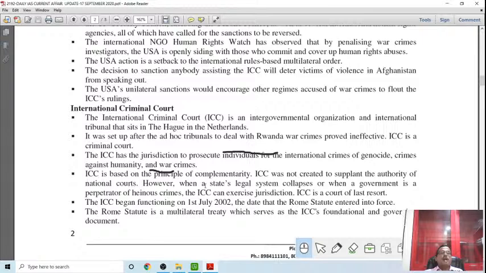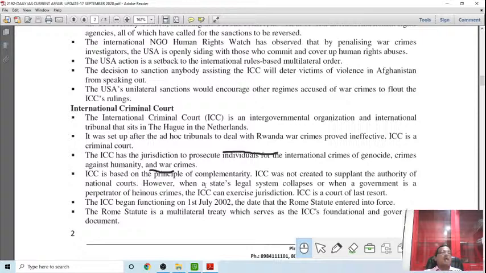It was set up because the ad hoc tribunal to deal with Rwanda war crimes proved ineffective. ICC has jurisdiction to prosecute individuals for the international crimes of genocide, mass killing, crimes against humanity and war crimes. ICC is based on the principle of complementarity. ICC was not created to supplant the authority of national courts. However, when a state's legal system collapses, or when the government of a country perpetrates heinous crimes, the ICC can exercise jurisdiction.